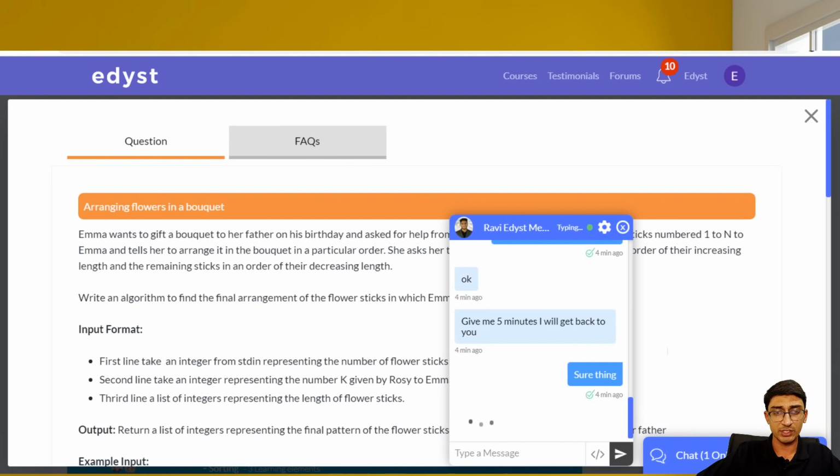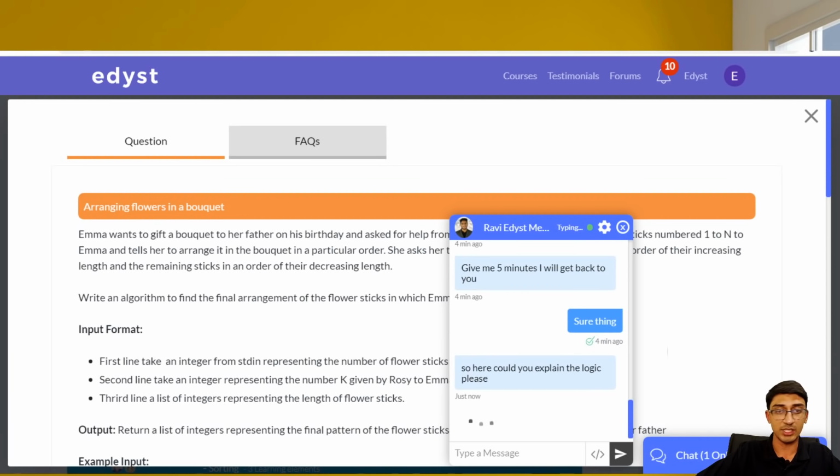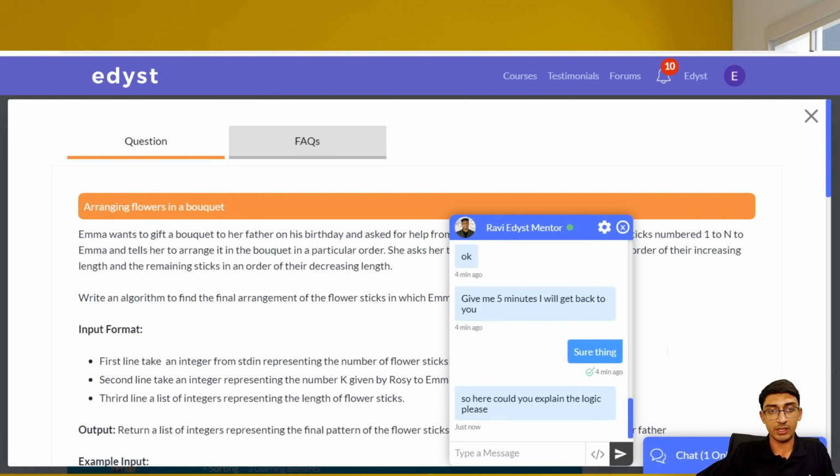Okay, I think Ravi is going to respond to us with something. Let me just check. Okay. Harsh was asking, how do we do the power function? Okay, all right. So he's asking me to explain the logic. Let me look at Ravi.